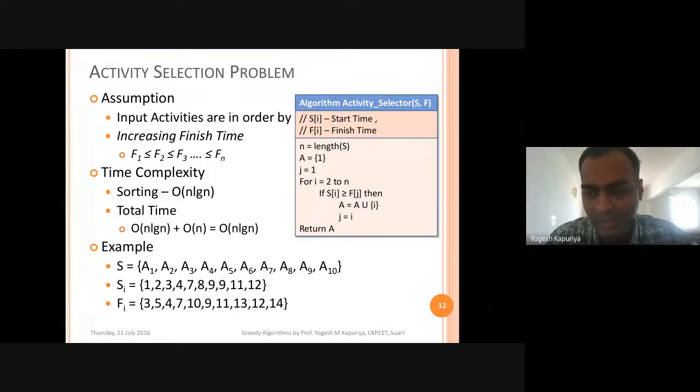So when you have this type of scenario, what is the general solution? If you want to maximize the number of activities, usually which activity should you choose? Yes, anyone? Let's say there are 10 activities.